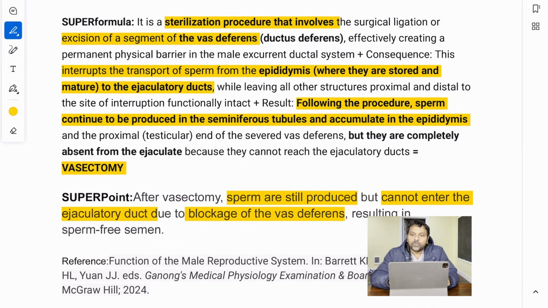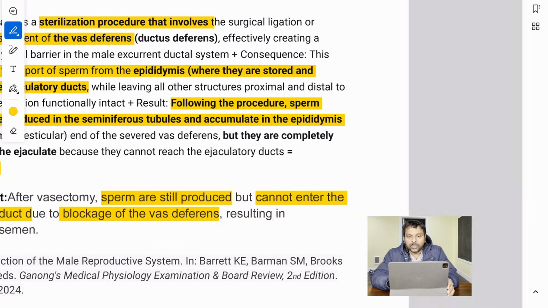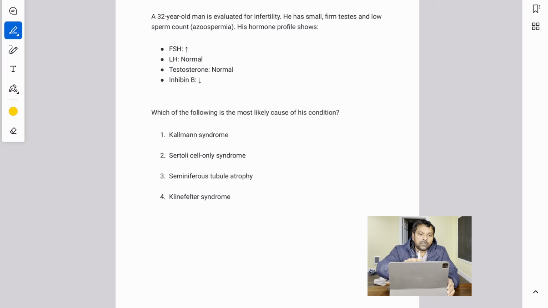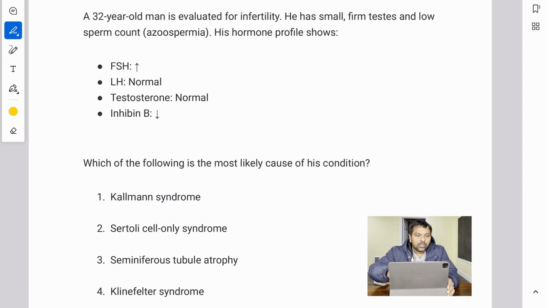So that's a beautiful question, and I hope you got something out of it. Let's go to the next question. A 32-year-old man is evaluated for infertility. He has small firm testes and low sperm count.